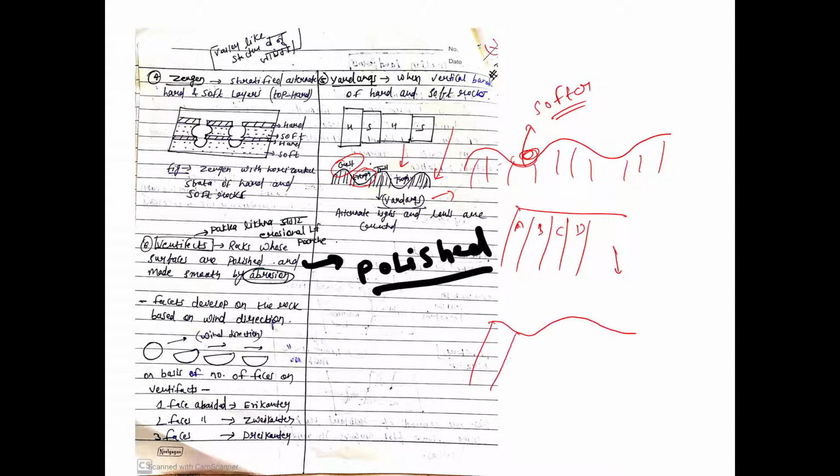So this is A, this bottom one is B, then again this is C. So it was hard rock, soft rock, hard rock. There is not much difference in Zeugen and yardangs, both are formed due to differential erosion by wind. Just that in yardang the orientation of the rocks is vertical, and in Zeugen the orientation of rock is horizontal, right?